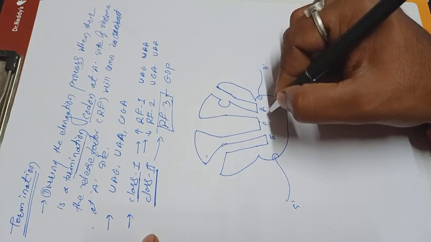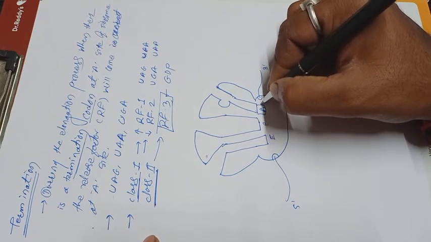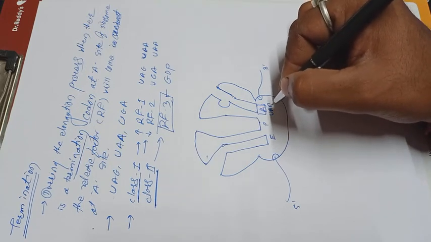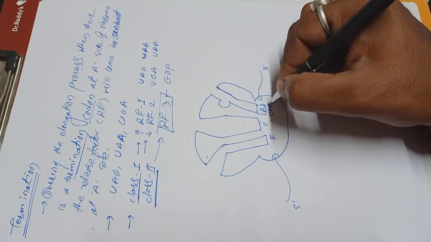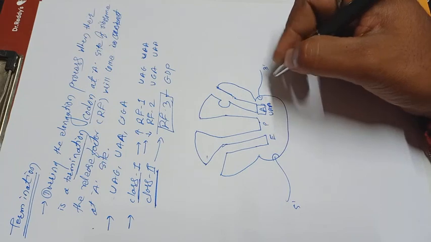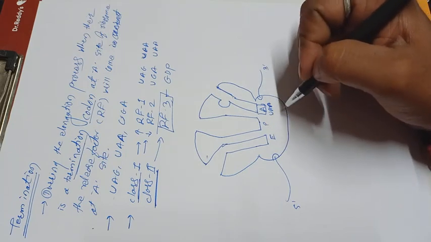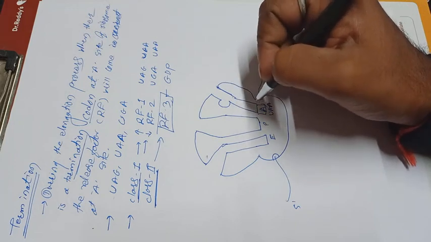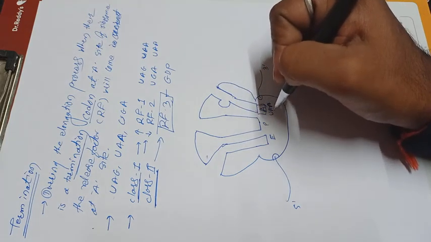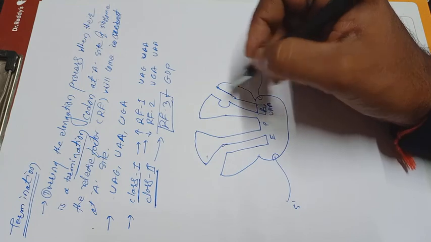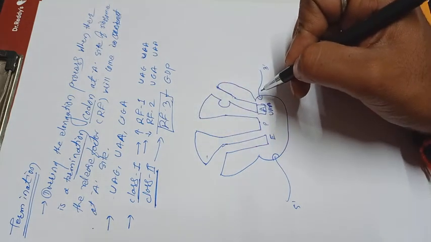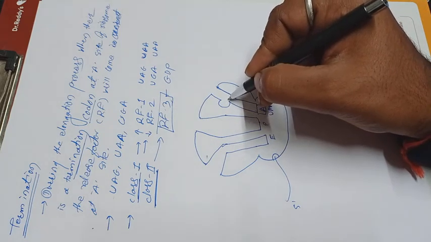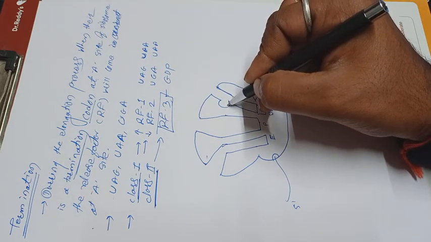At the A site there is a specific codon, like UAA. I am taking UAA as the example because it is the same in both classes of release factors. When the A site holds UAA, a termination codon, the specific release factor will come in contact with the A site.